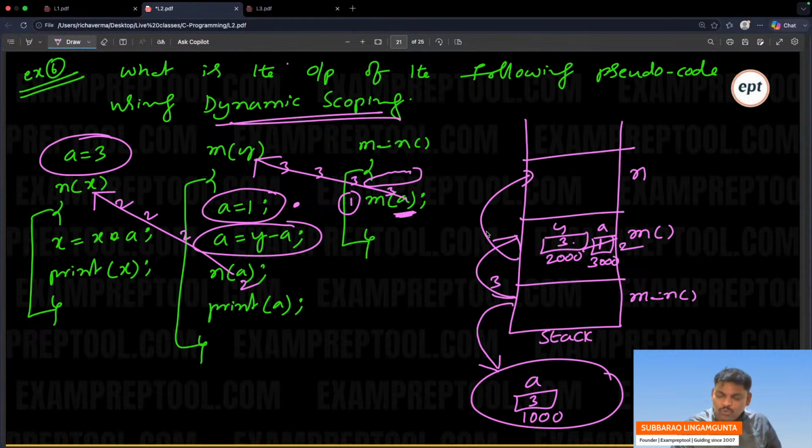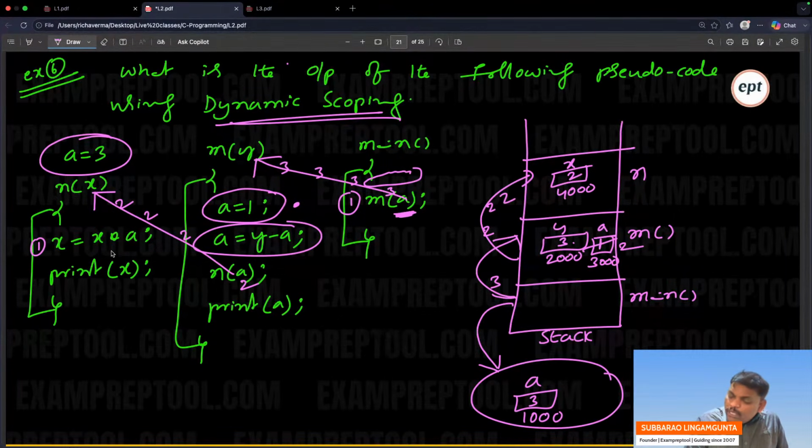So what is going? 2 going. Who is the receiver? X. Here X created 2. Address is 4000, right? Now see this one. Everyone remember x is 4,000. Already x is 4,000.